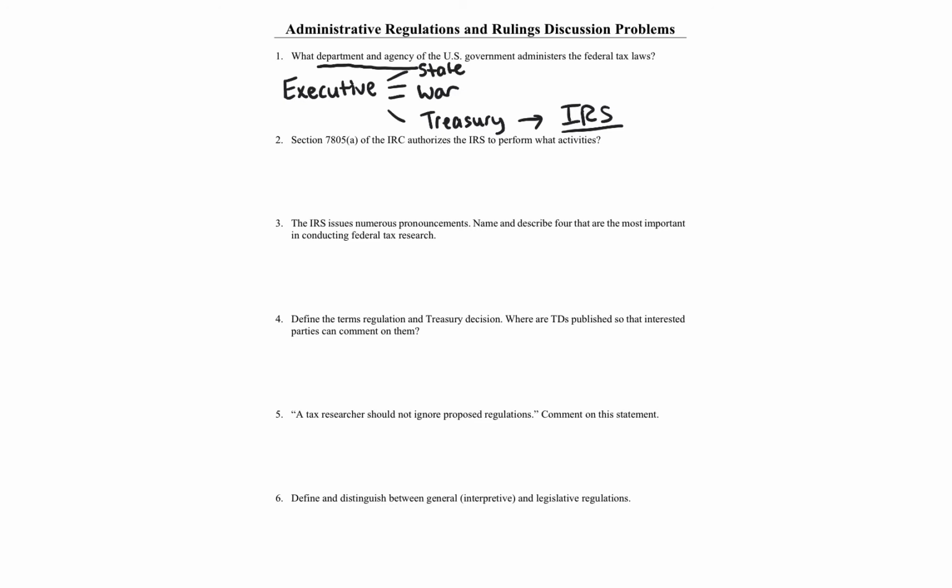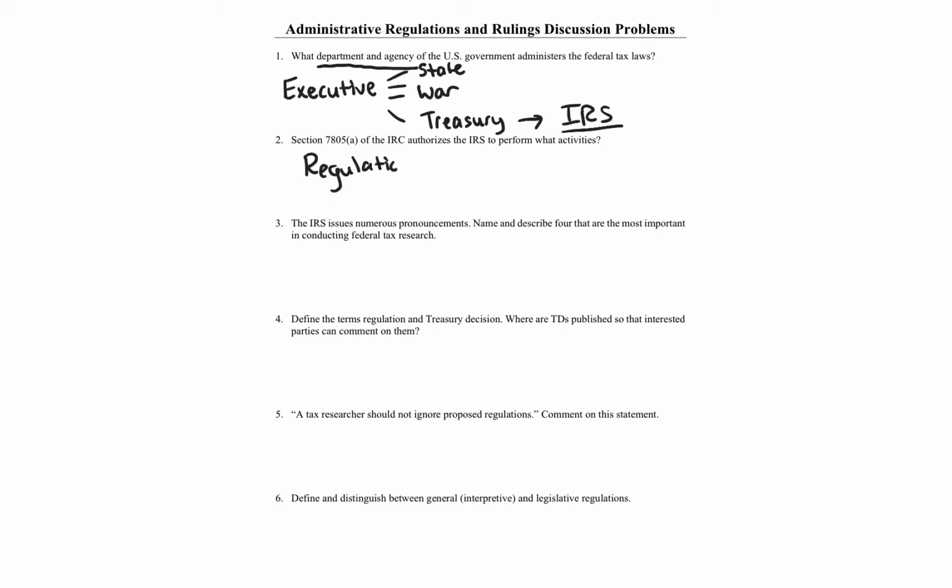Section 7805 of the Internal Revenue Code authorizes the IRS to perform what activities? So Section 7805(a) authorizes the Treasury Secretary or his or her delegate, so that could be the Commissioner of Internal Revenue or the groupings under the Internal Revenue as the structure goes down, to prescribe rules and regulations.